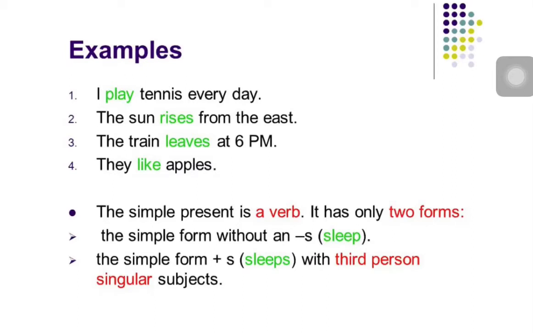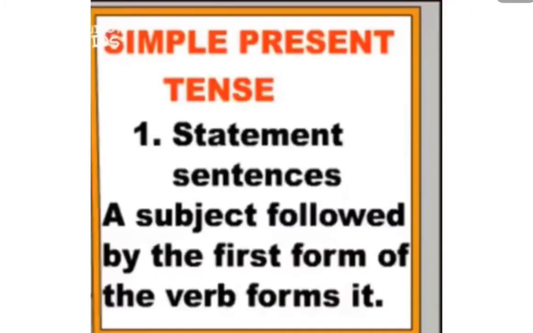The simple present is a verb. It has only two forms: the simple form without an s, like sleep, and the simple form plus s or es with third person singular subjects. We use s or es with third person singular subjects. Now we will discuss four types of simple present tense.